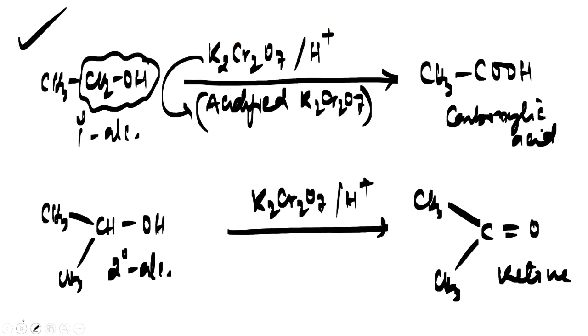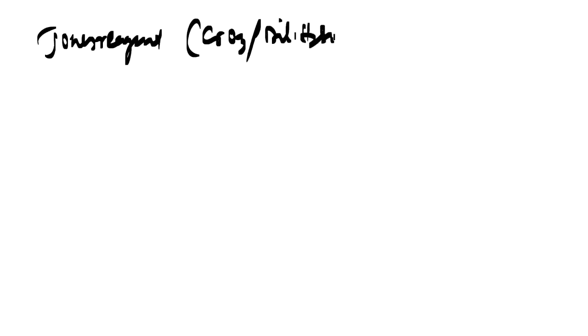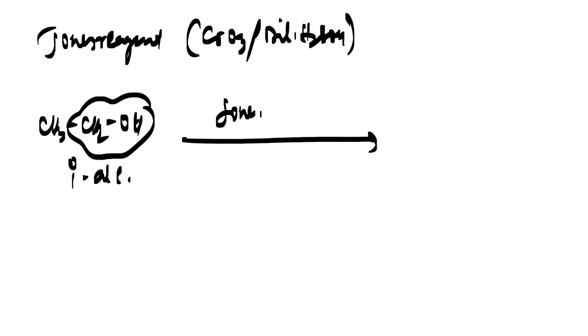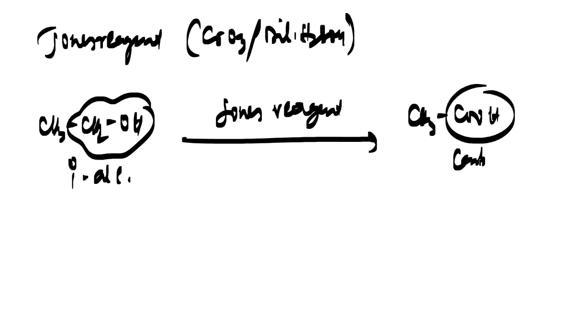So let's talk about Jones reagent now. Your Jones reagent is basically CrO3 and dilute H2SO4. So obviously it will convert your primary alcohol CH3CH2OH. This is our primary alcohol. If I use Jones reagent, and you know what Jones reagent is, CrO3 and dilute H2SO4, primary alcohol will be converted into carboxylic acid. So I'm getting carboxylic acid here.